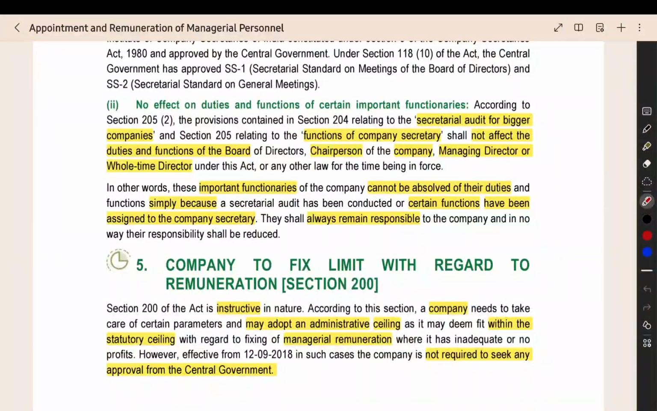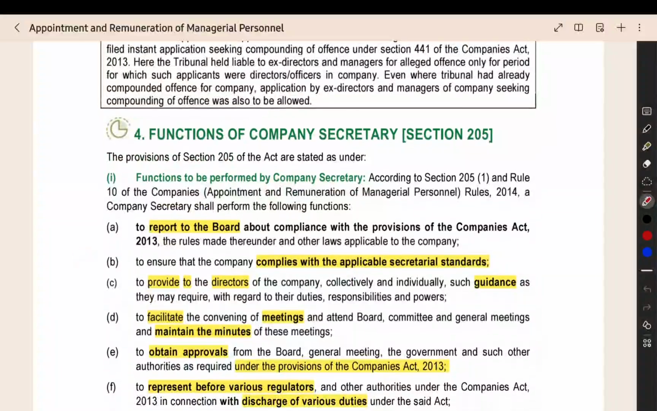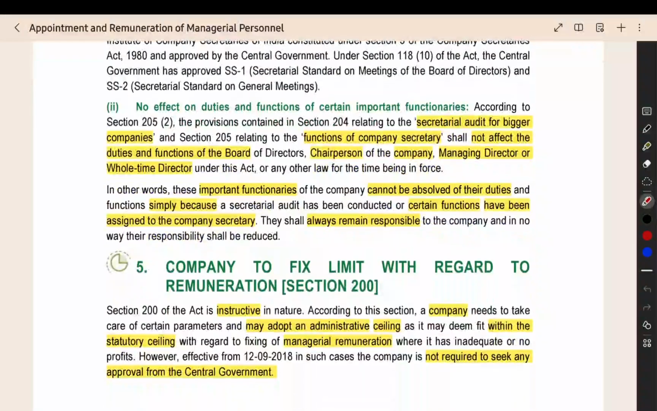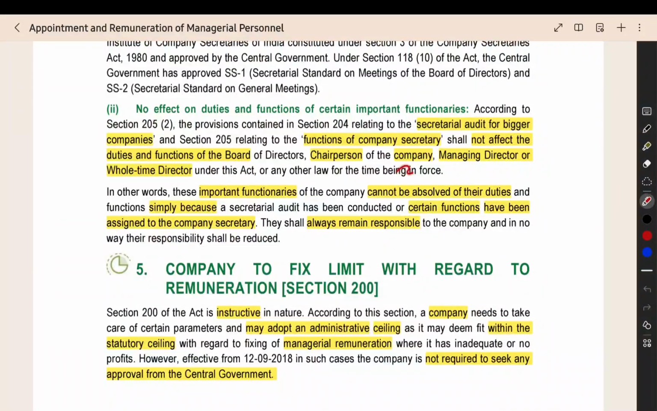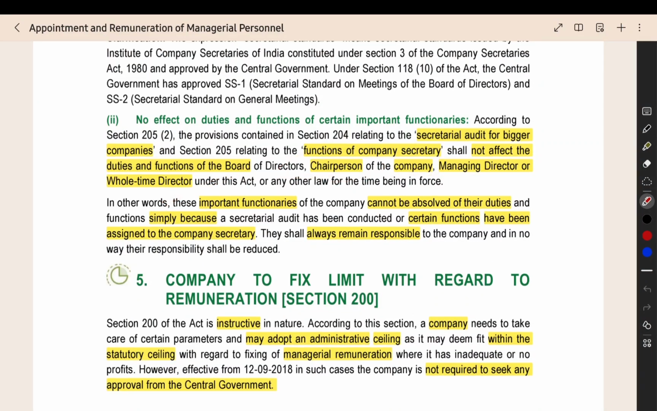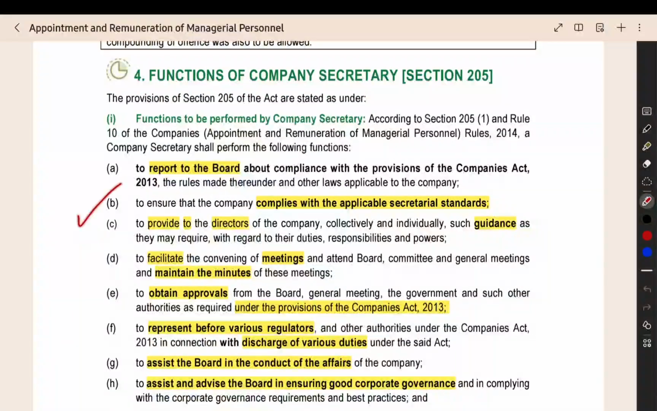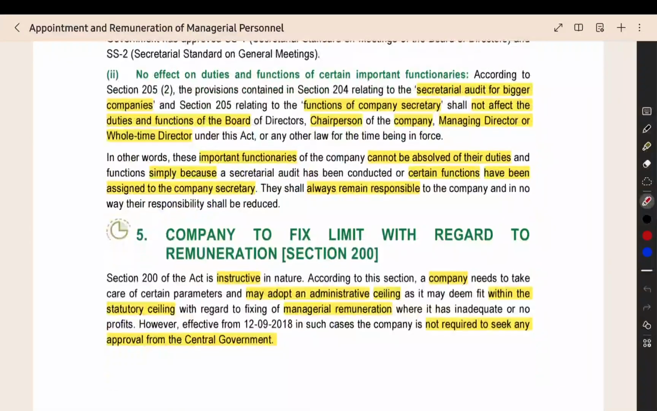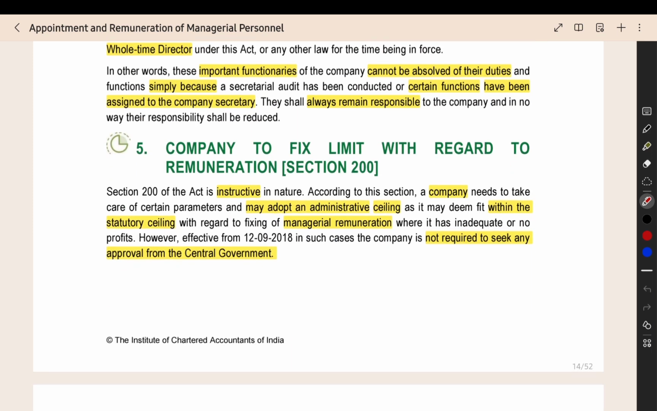Here we have these items under the functions of the company secretary, but this does not reduce the obligation of the company chairperson, managing director, or whole-time director. They also have equal responsibility. Just because the function is given under this section for the company secretary, they cannot say that only the company secretary is responsible. The MD and whole-time director are also responsible for the functions of the company.